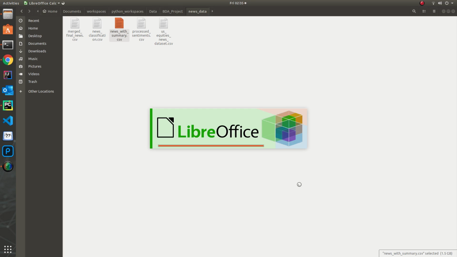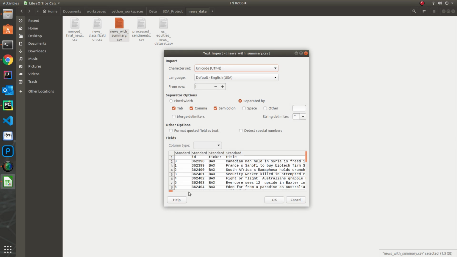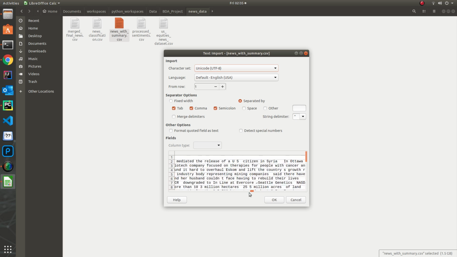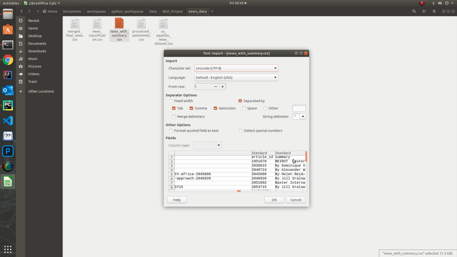This is the news with summary data, and if I open this CSV, you can see the summary generated here. This is in fact a very compact version of the original content, which helps us to evaluate the context within the whole content so as to identify sentiments correctly.